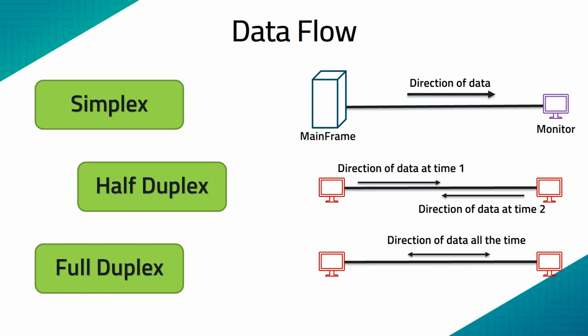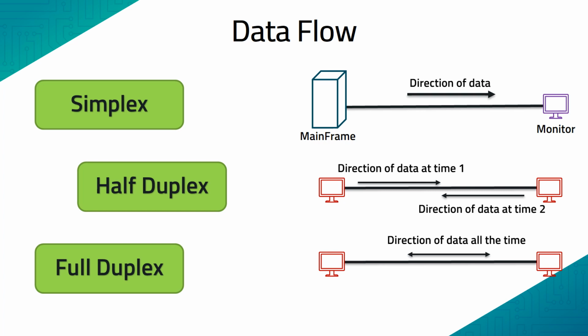One very common example of full duplex communication is the telephone network, wherein both persons on the line can speak as well as listen. So when they are communicating over a telephone line, they can talk as well as listen at the same time.